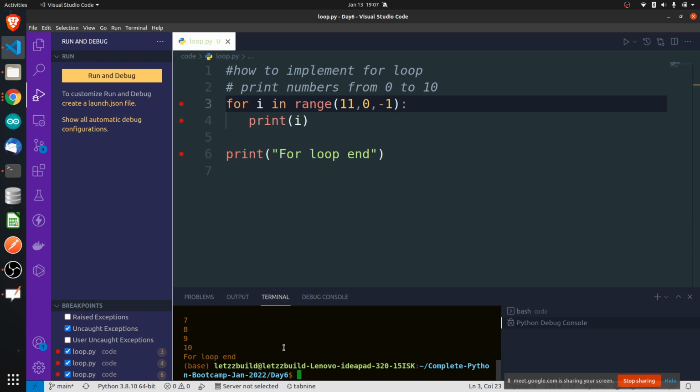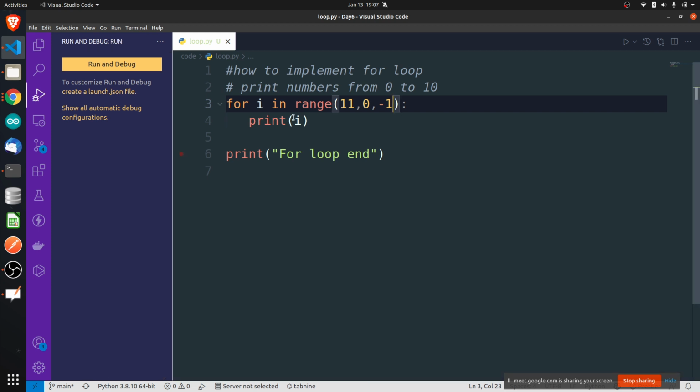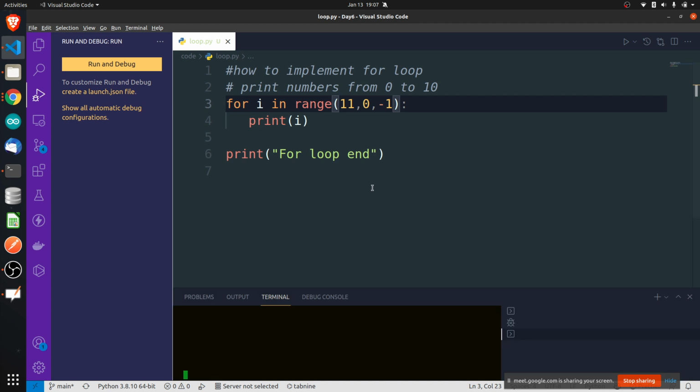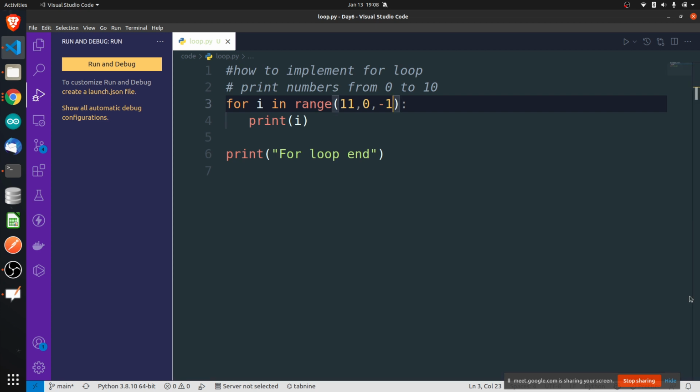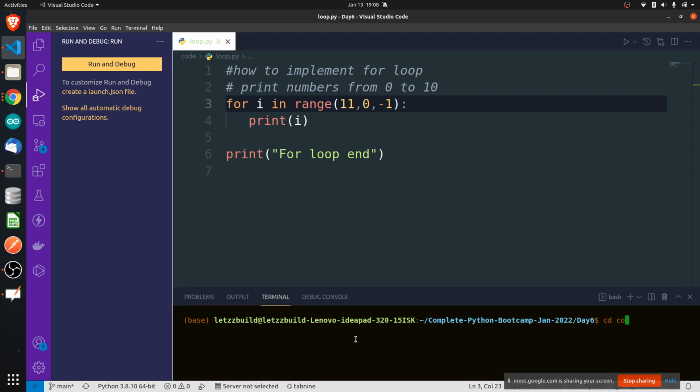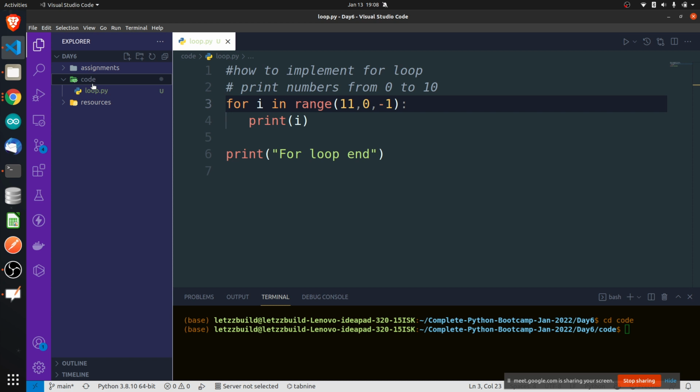So I will not debug now. I will just cancel this debug, remove all the debugging pointers, and directly run this. Python, the name is okay. I have to go inside. Let me open a new terminal. Let me delete all this. Yes. Let me go inside the code folder because the code is here. Now type python loop.py and see here.